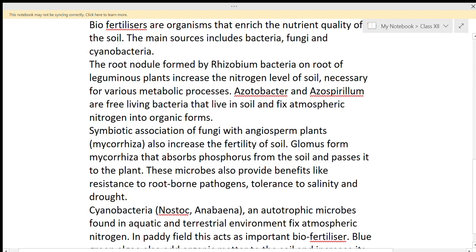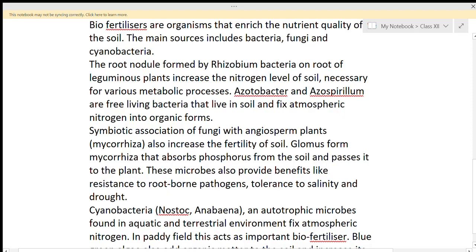These microbes also provide benefits like resistance to root-borne pathogens, and tolerance to salinity and drought. So these microbes are helping in the nutrient quality of the soil, and besides that they give resistance to root-borne diseases, root-borne pathogens.